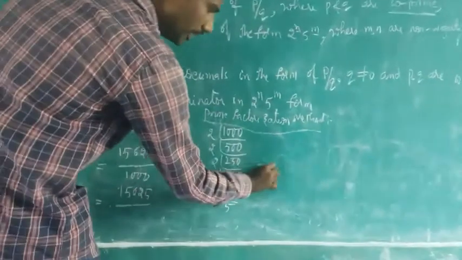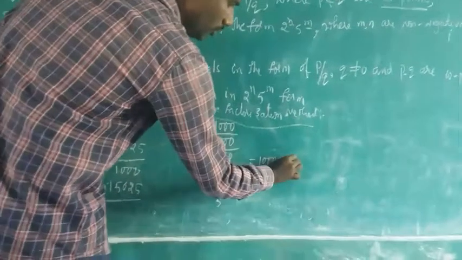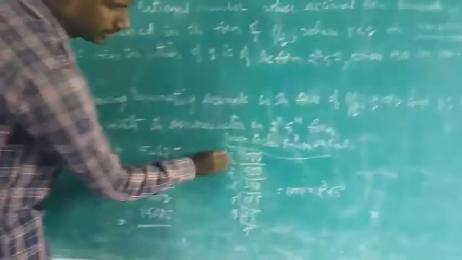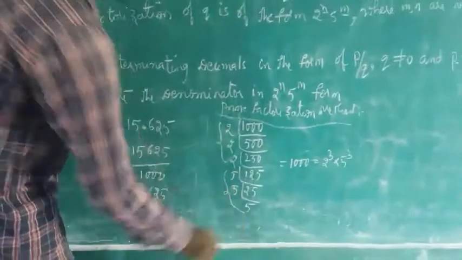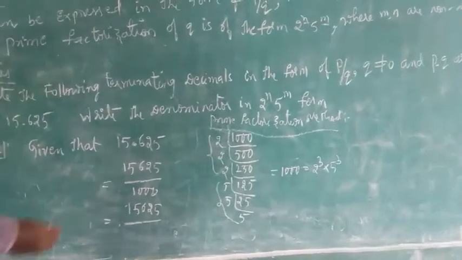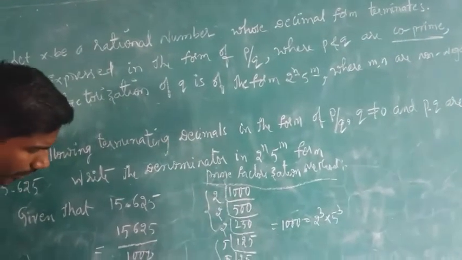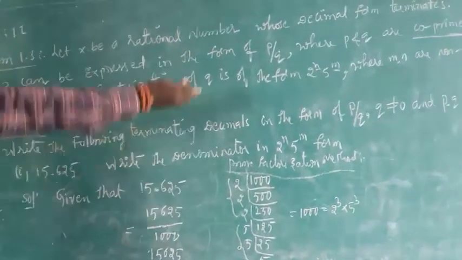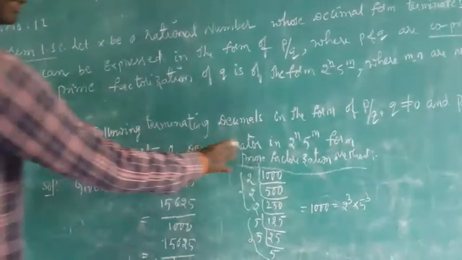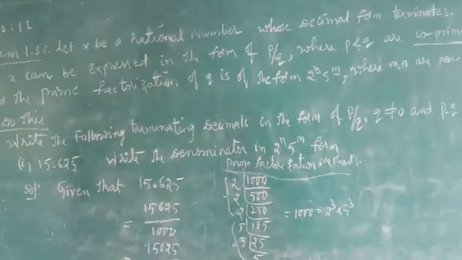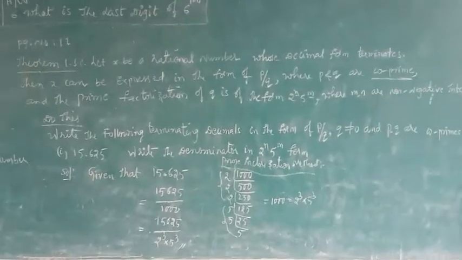Observe it, this 1000 you can write as 2 to the power of 3 into 5 to the power of 3. Why? Because 2 is there 3 times, 5 is also there 3 times. So you are expressing it in the form of 2 to the power of 3 into 5 to the power of 3. Write the denominator in 2 to the power of n, 5 to the power of m. Try to focus on it. Remaining problems are homework.